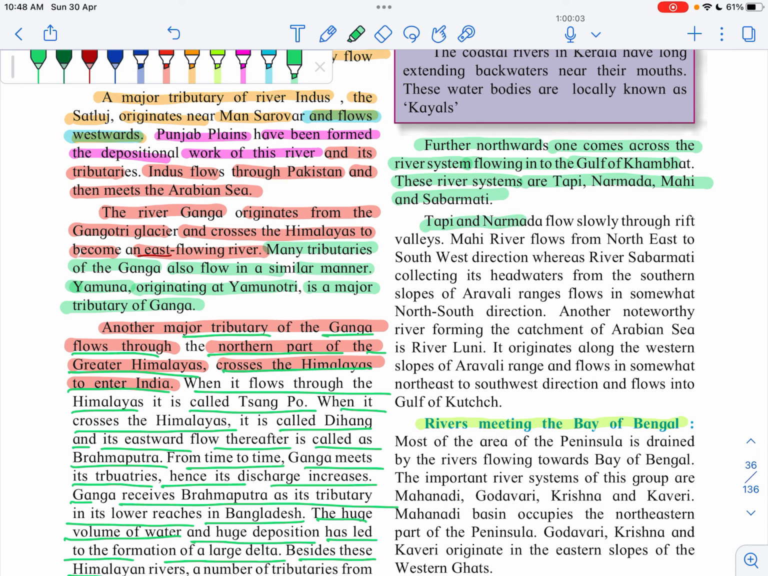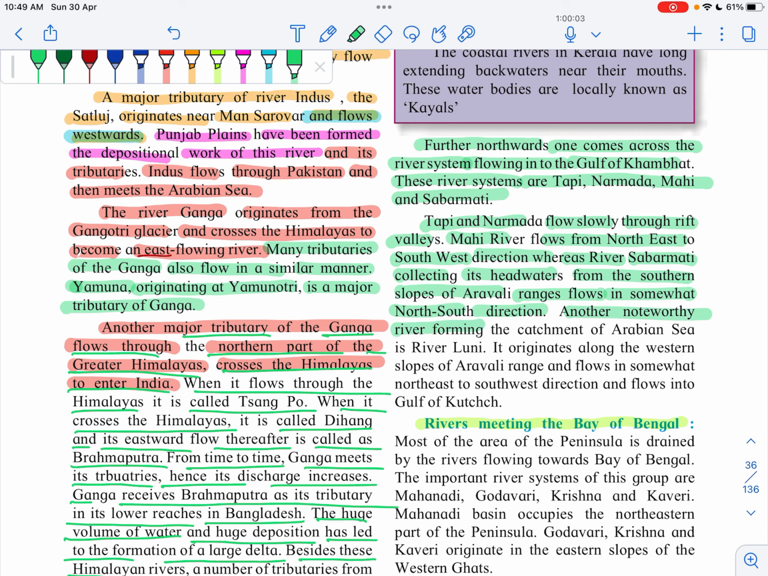Tapi and Narmada flow slowly through rift valleys. Mahi river flows from northeast to southwest direction, whereas river Sabarmati, collecting its headwaters from the southern slope of Aravalli ranges, flows in somewhat north-south direction.